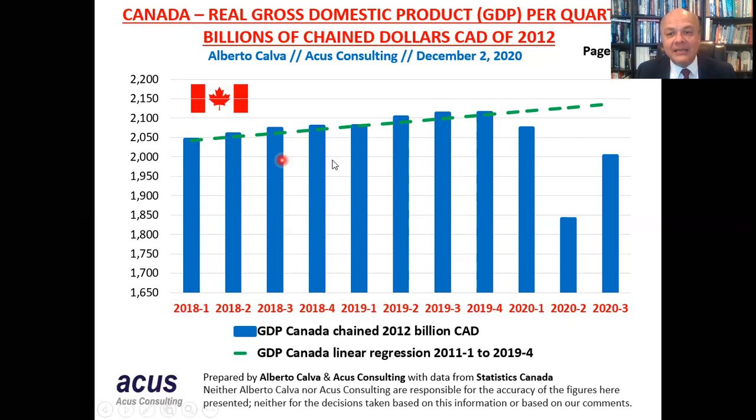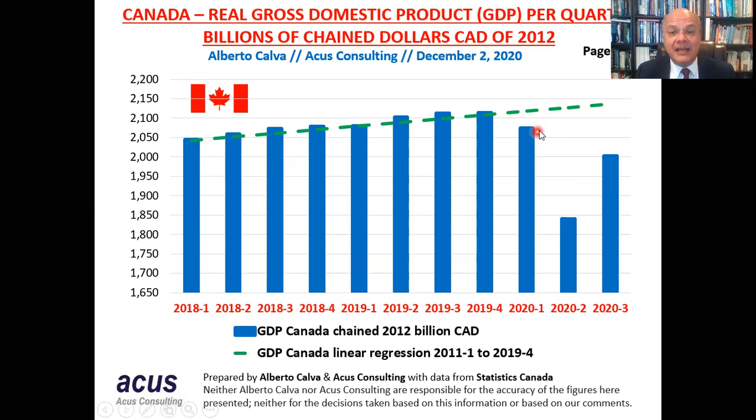Now, the green dotted line is a regression that was calculated by me. For this linear regression, I took the actual historical information we have from the first quarter of 2011 to the fourth quarter of 2019. With that information, we run this statistical process and we get this line that can show us the trend of where the GDP of Canada has been located, and should be located in the coming quarters.